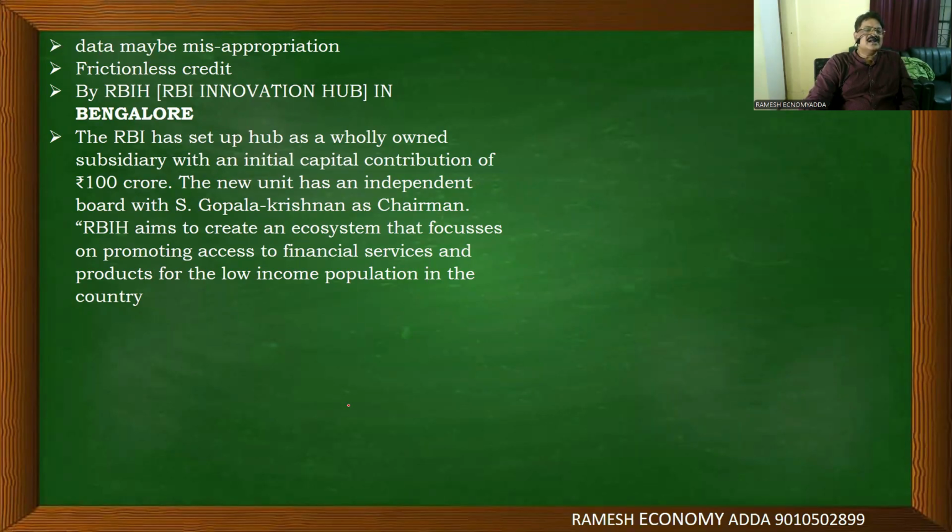As I told you, RBI Innovation Hub, the innovation in Bangalore, innovated this technology. The RBI has set up the hub as a wholly owned subsidiary with an initial capital contribution of 100 crores allocated. So this is a platform created by the Reserve Bank of India, headquartered at Bangalore, and this Bangalore headquarter gives full data about the borrowers to lenders. That's why lenders comfortably forward the loans without irritation, without doubts. Okay, good.